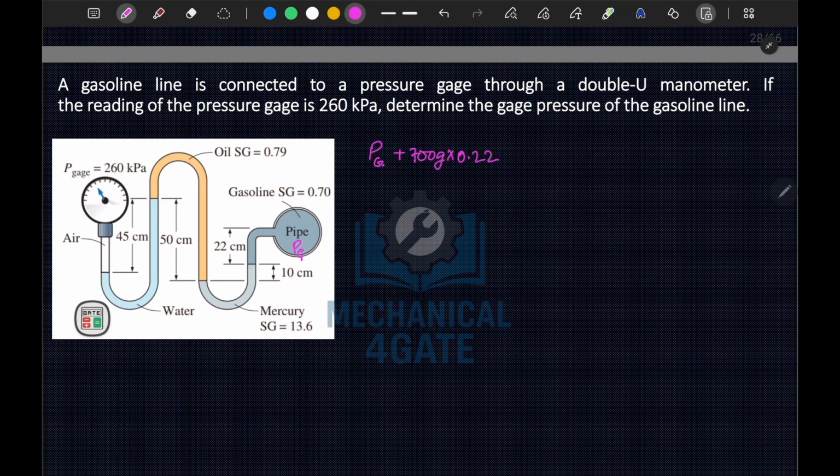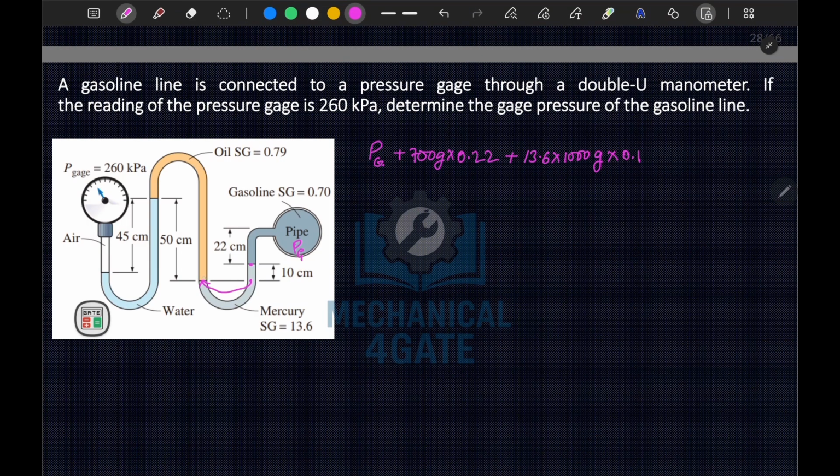Now from here we have reached this point. Now in mercury we have to move 10 centimeter downward, and from here we will directly jump to this point. So this is plus 13.6 into 1000 times g into 0.1.